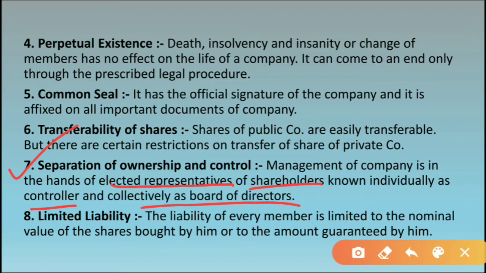Now management of a company is in the hands of elected representatives of shareholders. Students, who manages the activities of the company? The board of directors of the company.